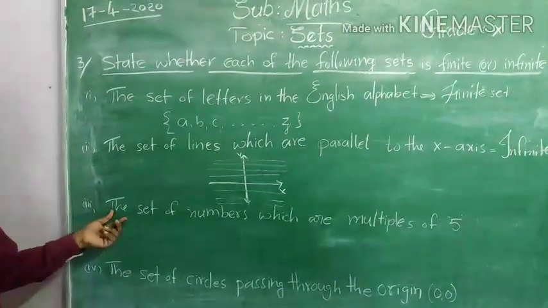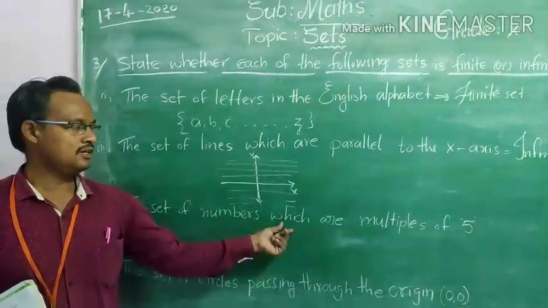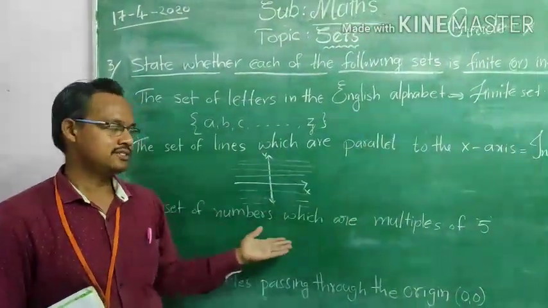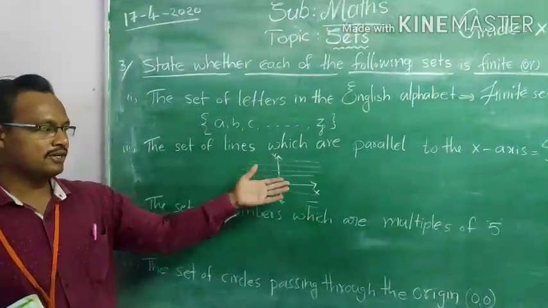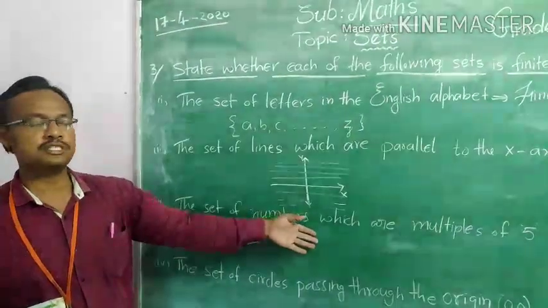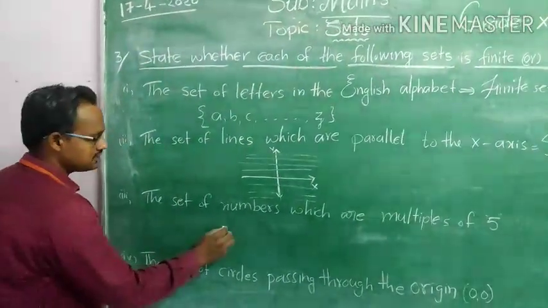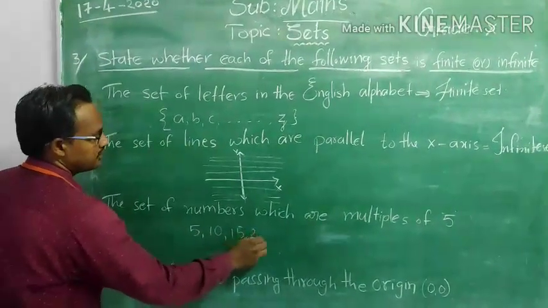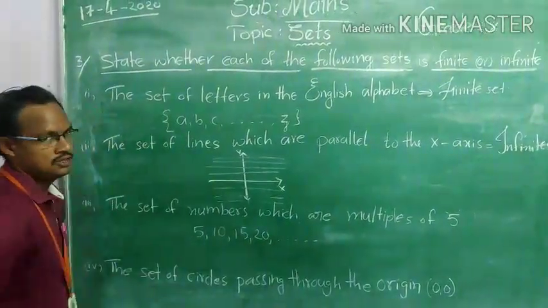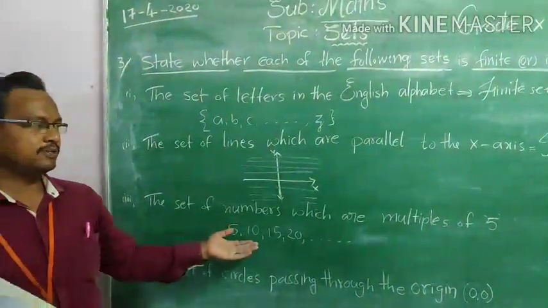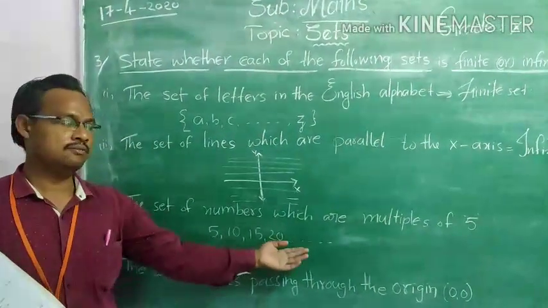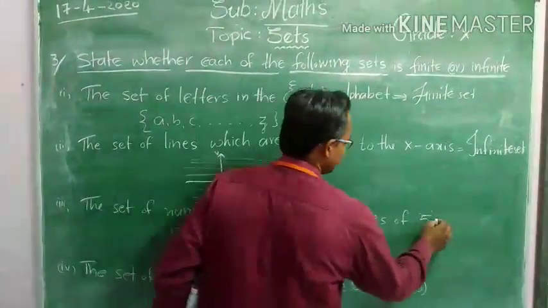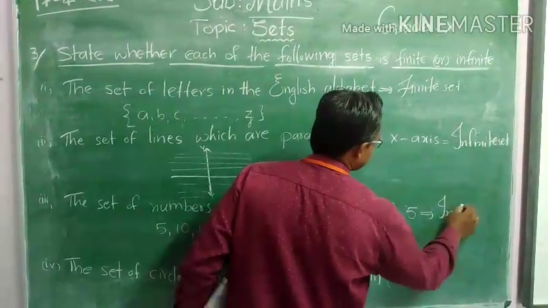And the third one, the set of numbers which are multiples of 5. In my example I had explained multiples of 12. So what are the multiples of 5? 5, 10, 15, 20 and so on. So here how many multiples? There are an infinite number of multiples of a number. That means it is also an infinite set.